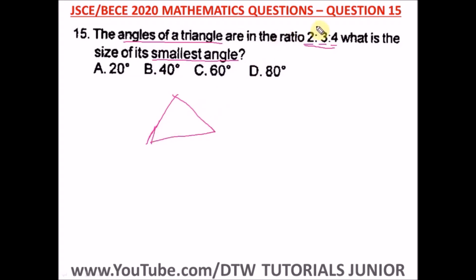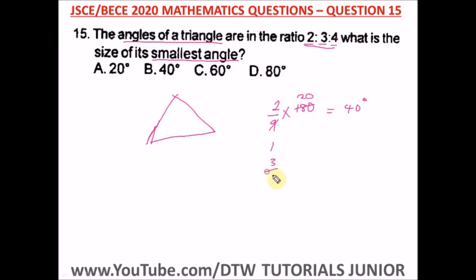So what do we do to get the angle of any of the ratios here? What is the total ratio here? We have 2 plus 3, which is 5, and plus 4, that is 9. So the total ratio is 9. To get the angle of 2, we have 2 divided by 9 times the total angles of a triangle, which is 180. That's how we're going to get this first angle. When we do this, 9 will cancel here, 9 in 180 goes 20 times. So this will give us 40 degrees.